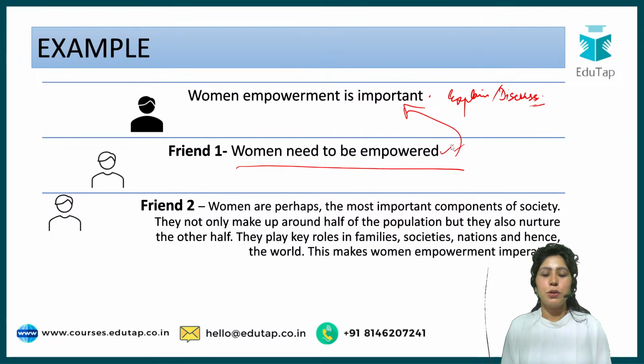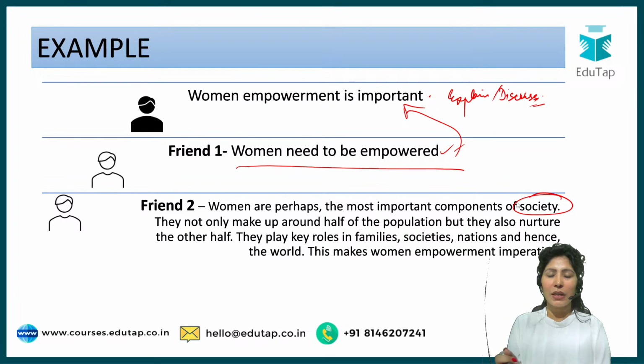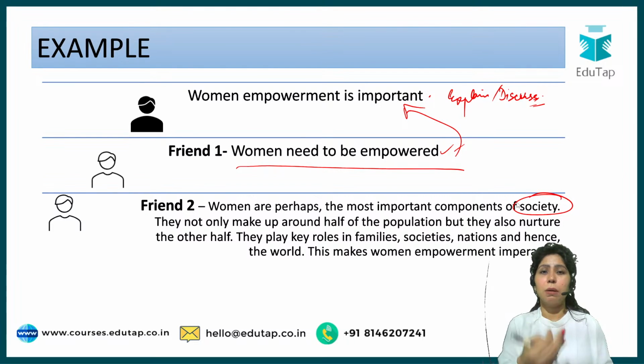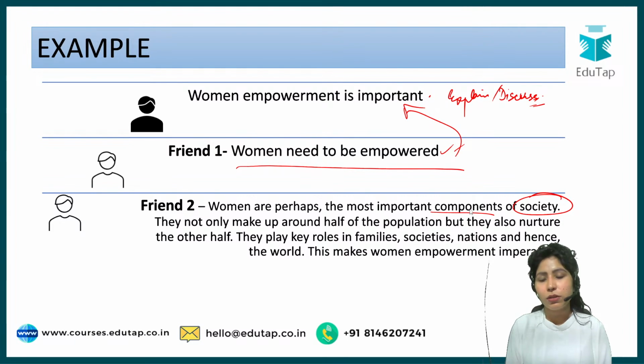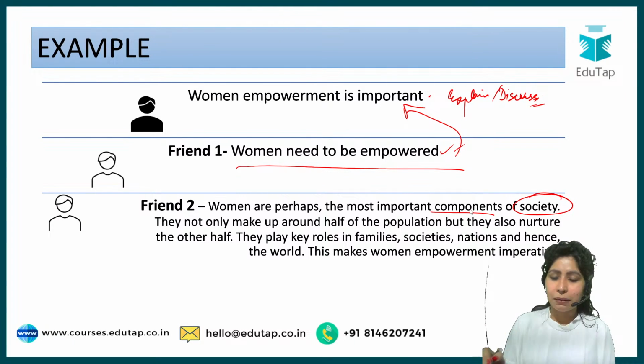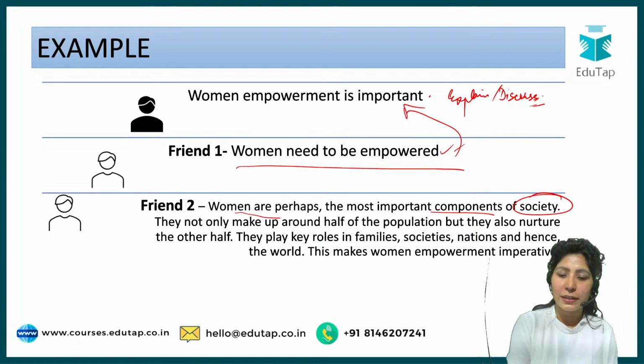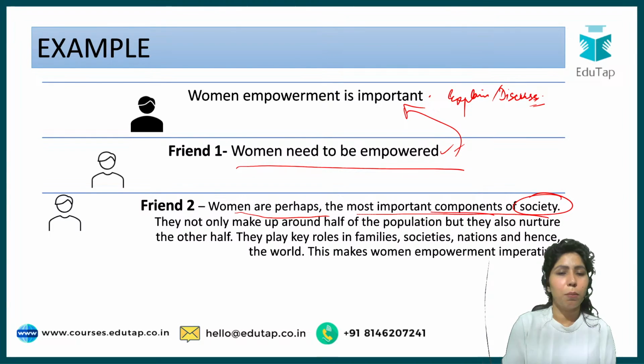Now there is this friend too who says women are perhaps the most important components of society. Society means all these families come together, they form communities, communities form societies. So when we talk about society, we talk about important components there. They not only make up around half of the population, but they also nurture the other half. So see, when you look at this first line, women are perhaps the most important components of society.